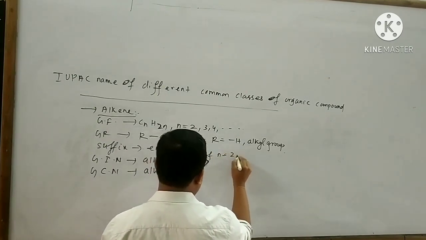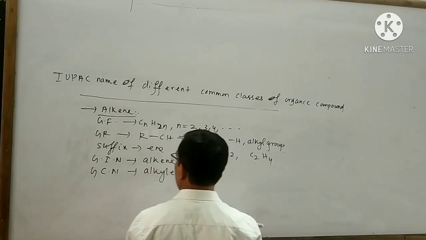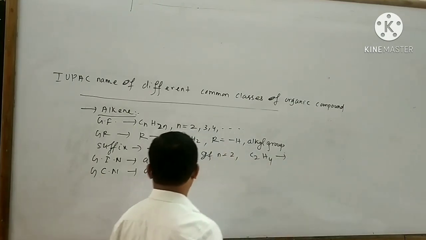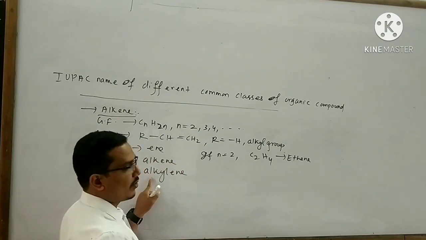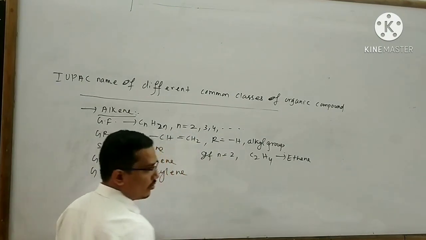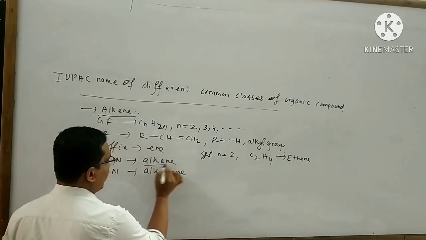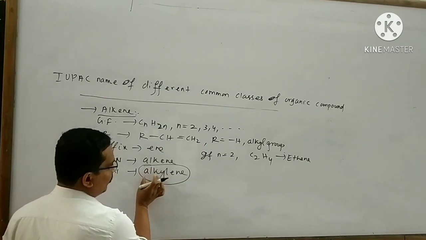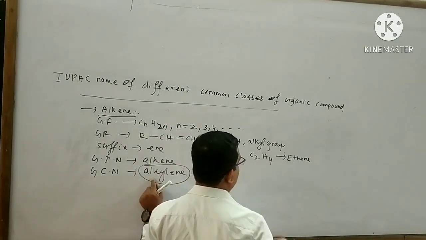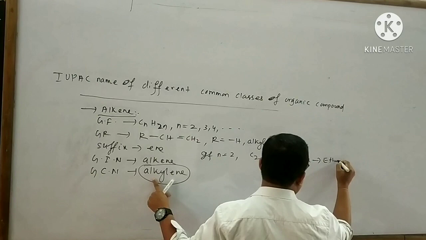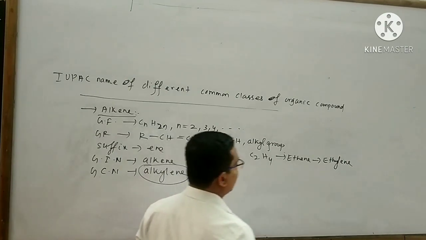If n equals 2, then the alkene is C2H4. The name of this alkene is said to be ethene. It also has a common name. Look at that. Here n equals 2. That means see the word root, what is it, eth. Now remove the al word from this word and use the word eth here. Then the name of this organic compound is said to be ethylene. That means ethene is also called ethylene.